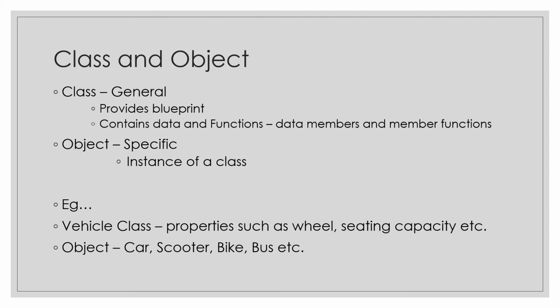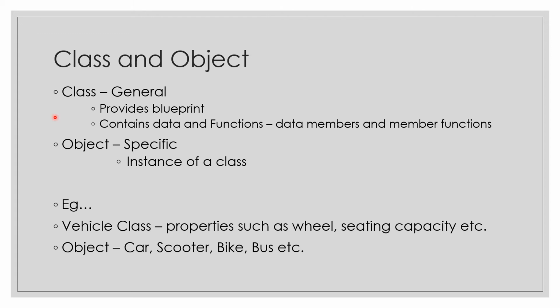Like in C, we were creating structures. So a structure was having the data, different types of data we can store in a structure in the C programming language, but in a class in Java, we can have these different types of data as well as some functions which can operate on that data. So this gives the data abstraction or data hiding feature, which is one of the primary features of an object-oriented programming language. So these are the data members and member functions which are part of any class.